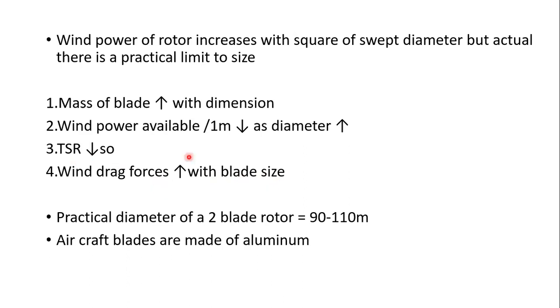So we have to limit the dimensions of the blade size. What are the disadvantages? If you increase the dimensions, mass will be increasing.